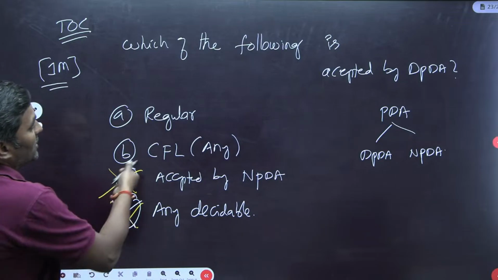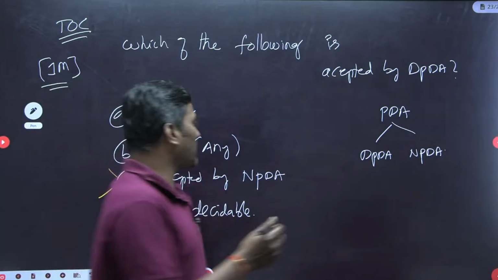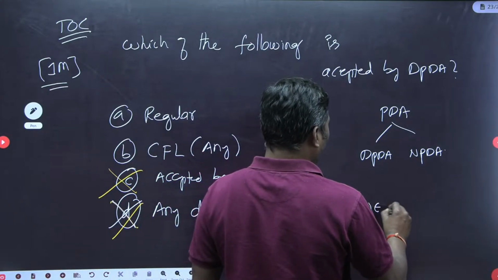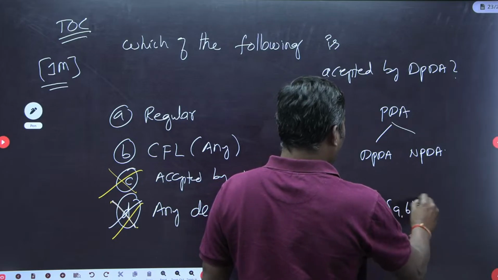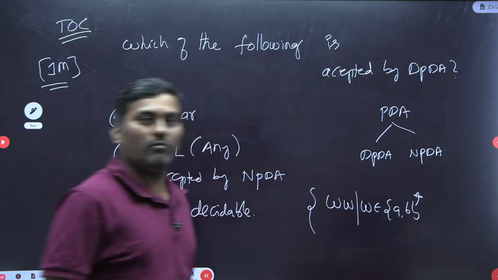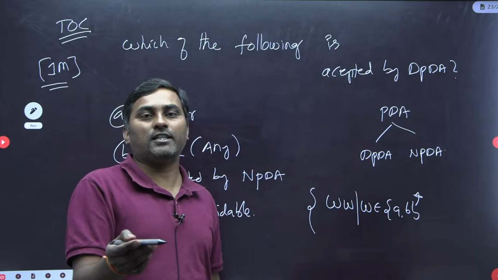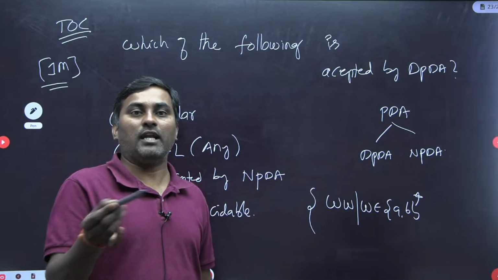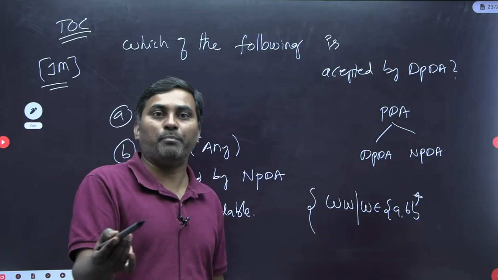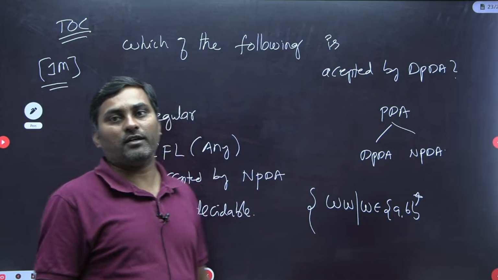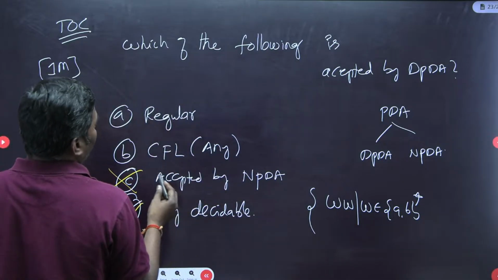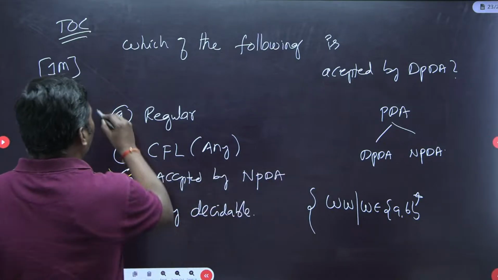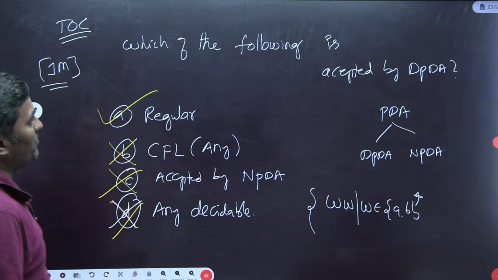Any CFL is also incorrect. Suppose for example WW, such that W belongs to {a, b} star. Some CFL can be accepted by DPDA, and it can be accepted by NPDA. But a CFL which is accepted by NPDA cannot be accepted by DPDA, correct or not? Therefore we cannot say any CFL. Definitely I can say every regular language is accepted by DPDA as well as NPDA. So only this one option is possible.